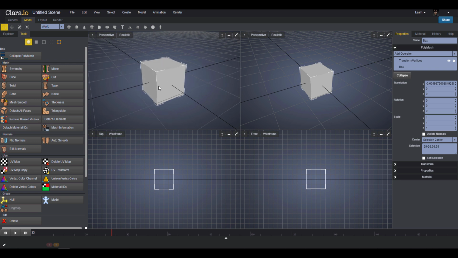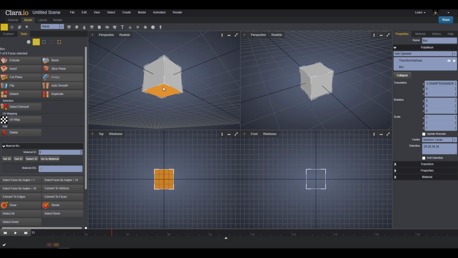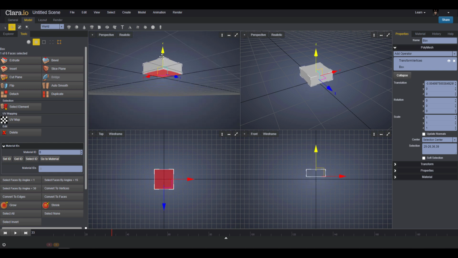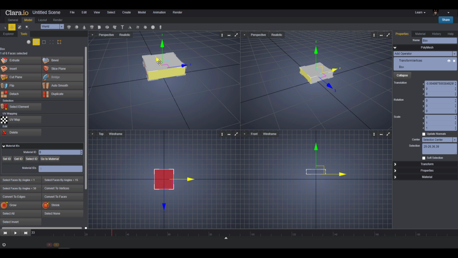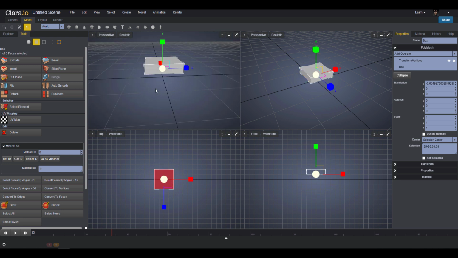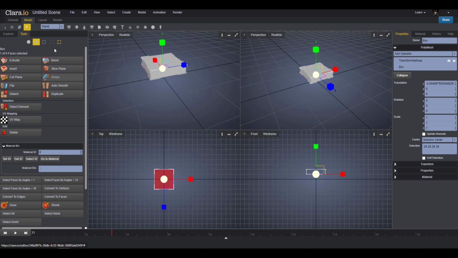And how you make models with this is very easy. So for example, if you go over to the face mode, of course you can select several faces. If you tap W on the keyboard, you can push this all the way up, and you can also tap E on the keyboard to rotate, R on the keyboard as well if you like to translate. So it's very similar to what you have with Autodesk product.